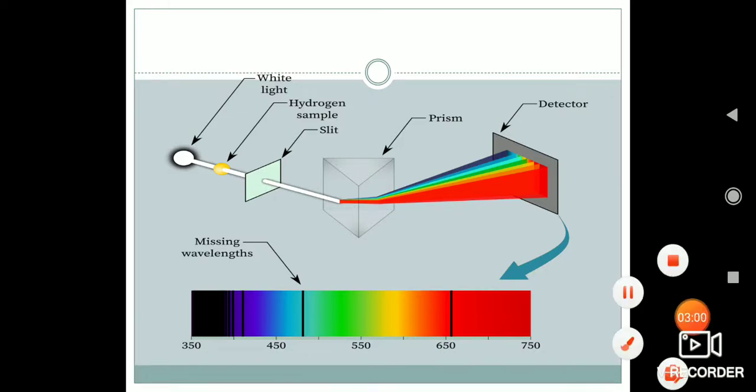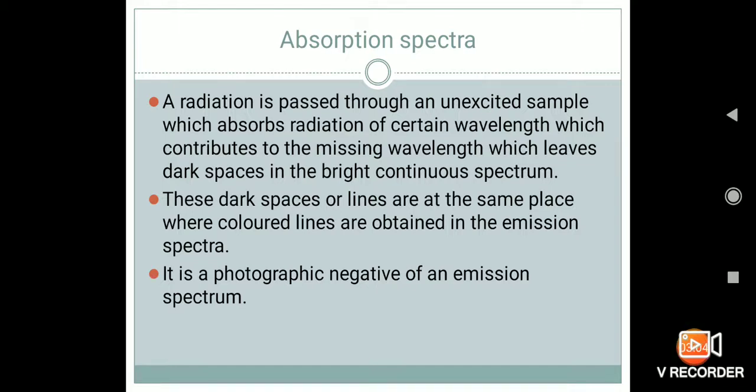Now let us move towards emission. These dark spaces or lines are at the same place where colored lines are obtained in the emission spectra. When we go through the emission spectra, these two points will be very clear, because the absorption spectrum is considered a photographic negative of an emission spectrum.